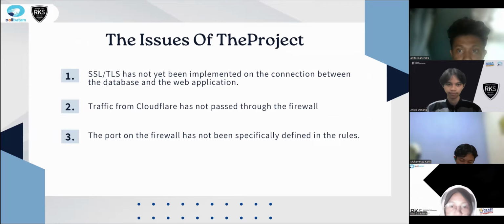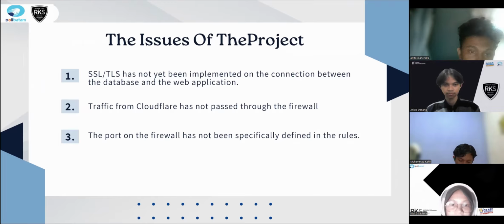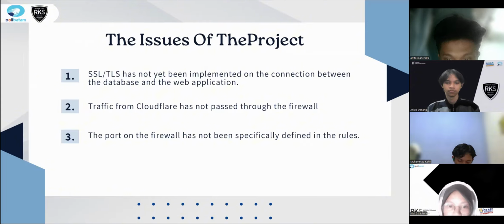Wazuh dashboard. The issues of the project: 1. SSL and TLS have not yet been implemented on the connection between the database and the web application. 2. Traffic from Cloudflare has not passed through the firewall. 3. The ports on the firewall have not been specifically defined in the rules.